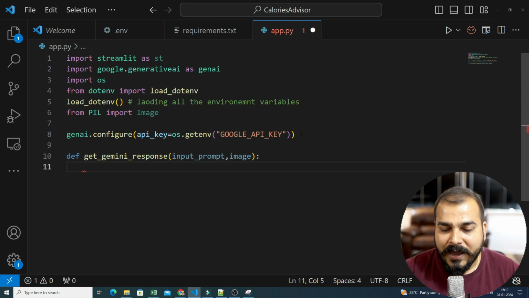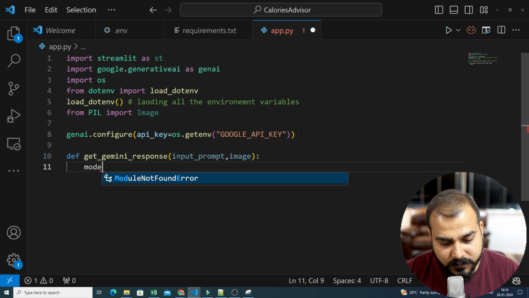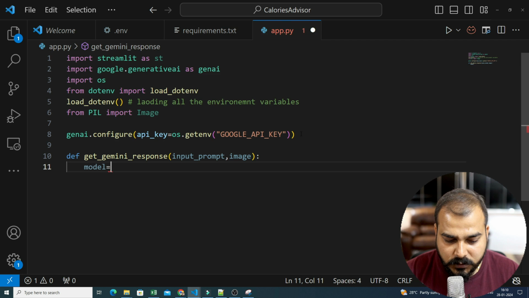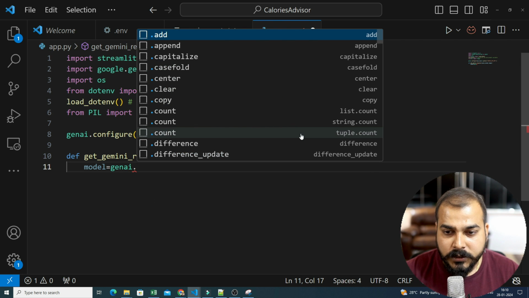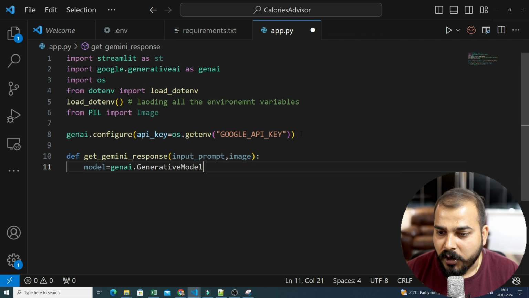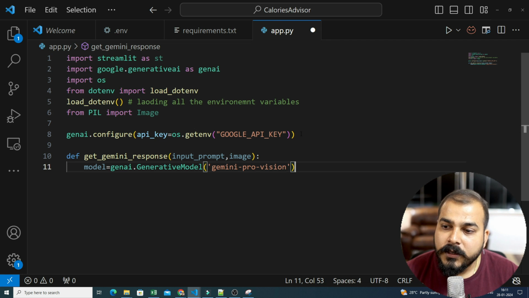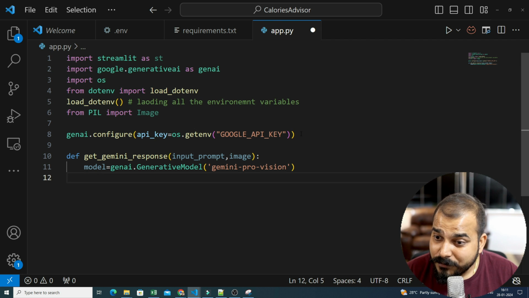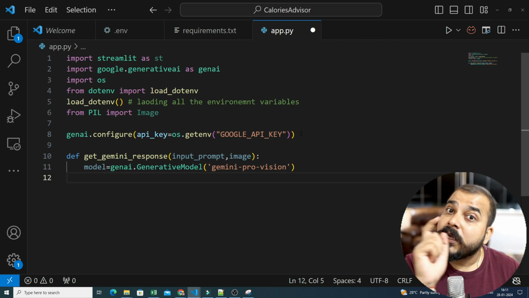Okay, so I have created this function over here, and then the first thing that I will do is call this model. So model is equal to genai.GenerativeModel, and inside this I will call my model name. So it will be gemini-pro-vision. So once we call this Gemini Pro Vision, that basically means this is the model we have to use, because this model will be responsible for working with images.